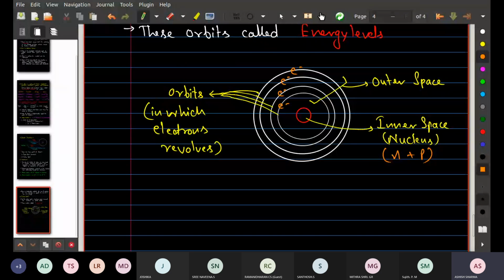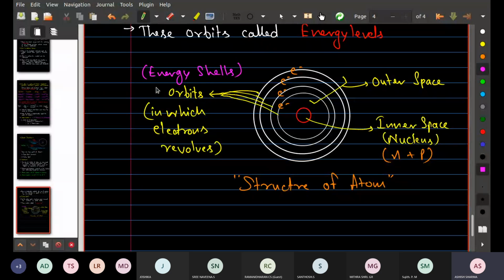Am I clear to all of you? Anybody doubt in this? I hope this is very clear to all of you. No, sir. Very good. So this is the structure of atom, by the way. Does anybody have doubt in this? If you have, you should ask me right now. And these orbits are known as energy shells, which I forgot to tell you here. These are known as energy shells or orbits. Is that clear? Anyone doubt?